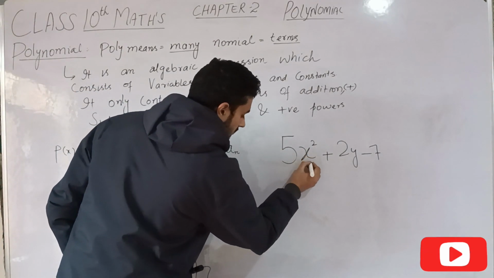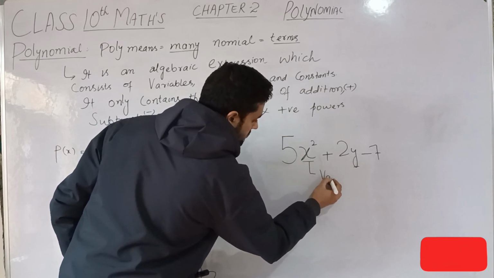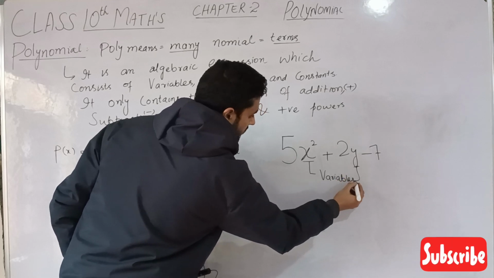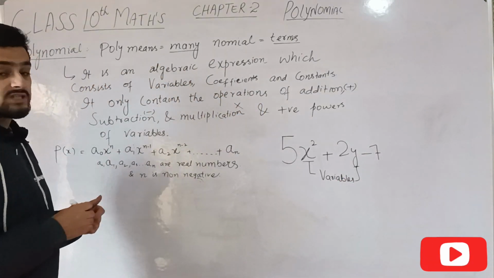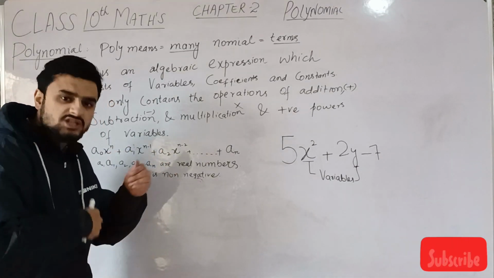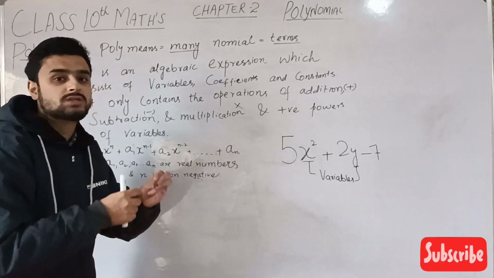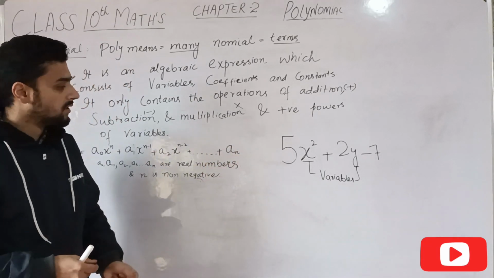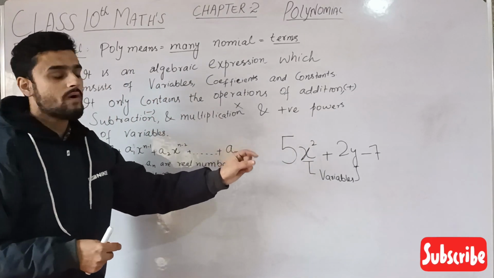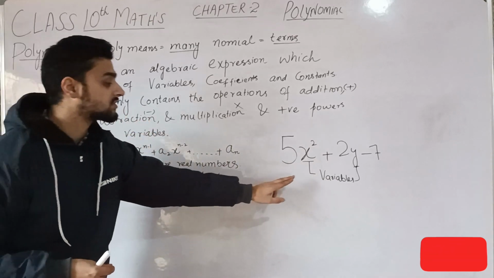This x and y are called variables, because their values keep on changing. What is a variable? Its values keep on changing. You will put here x is equal to 1, x is equal to 2, x is equal to 3. Its value keeps on changing. That is why it's called a variable.